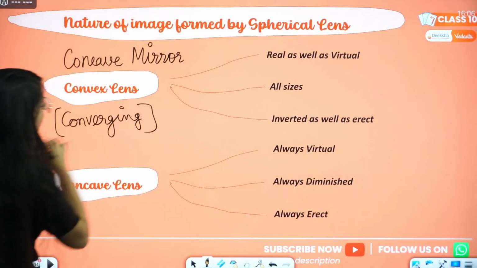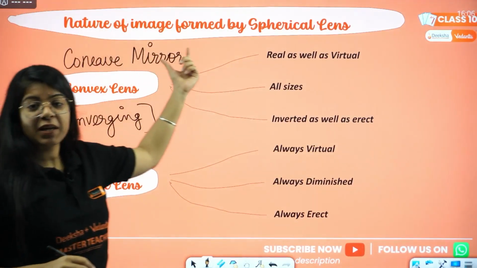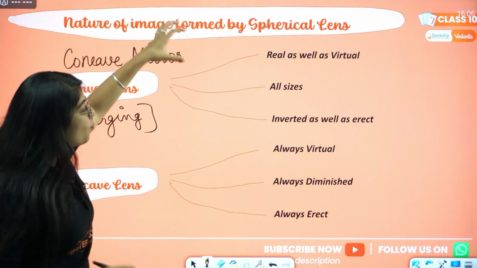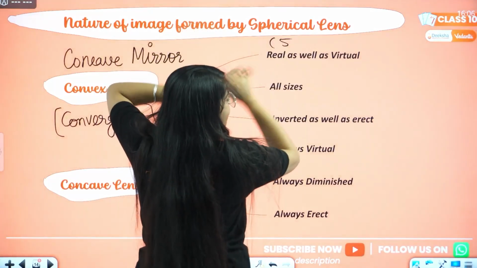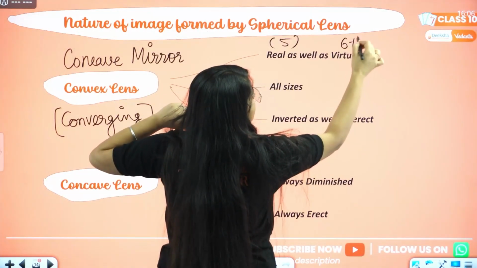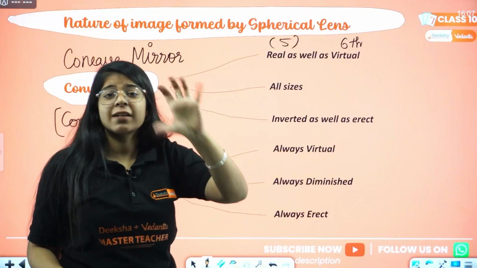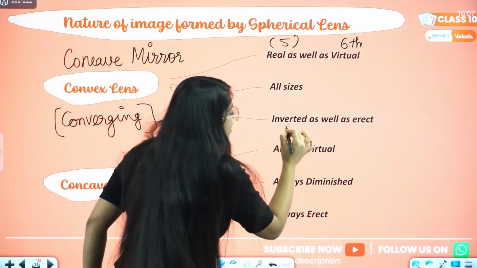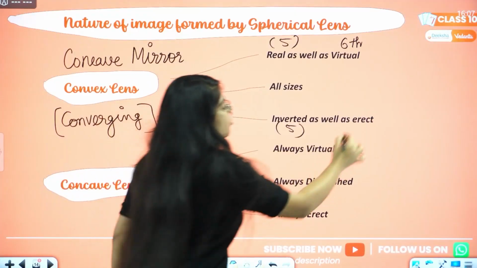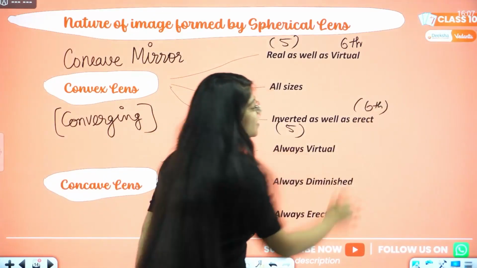Both are converging. Both form a real image for the first 5 cases, and in the 6th case they form a virtual image. They form all sizes of images: point, smaller, larger. For the first 5 cases the image is inverted. For the 6th case the image is erect.